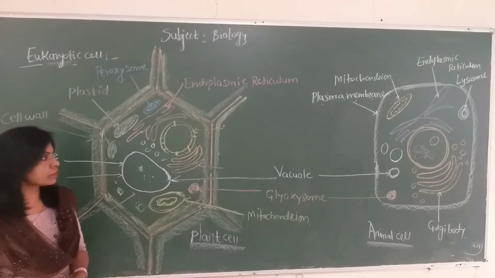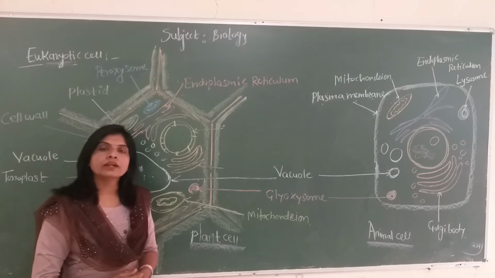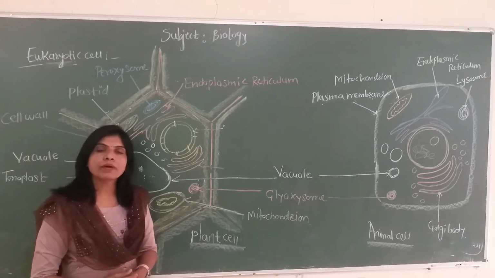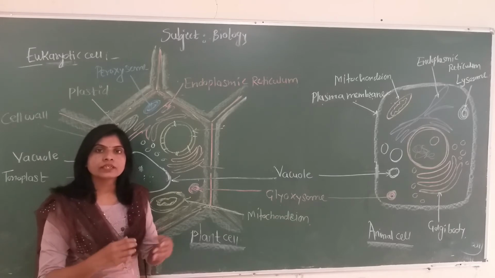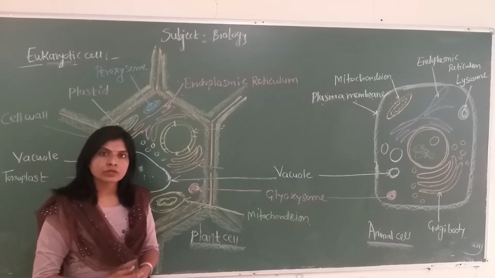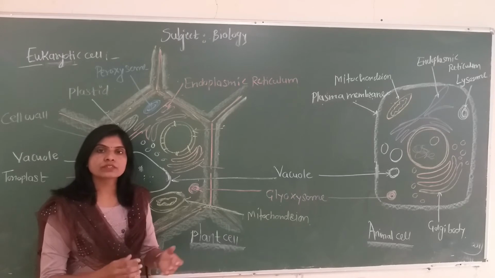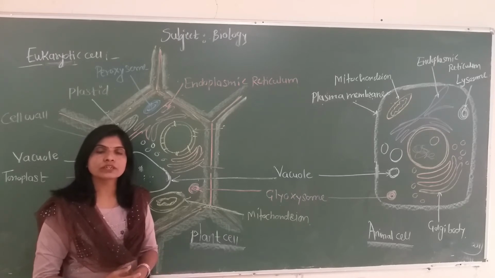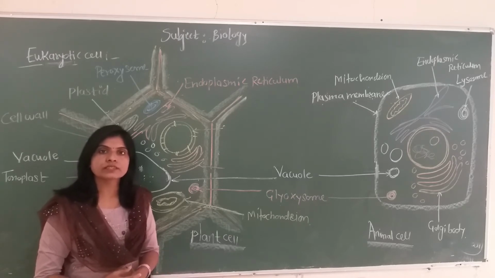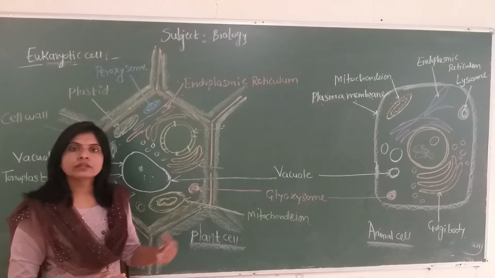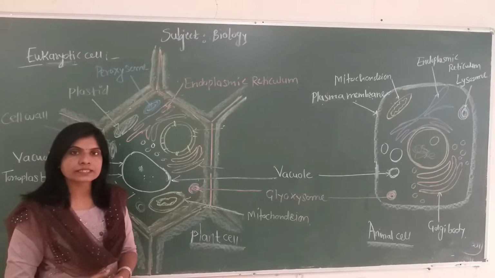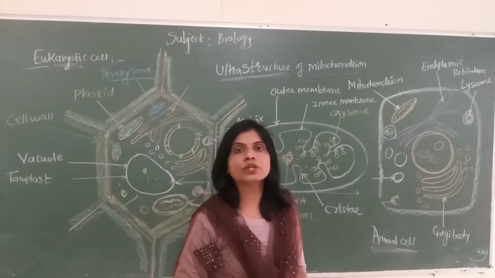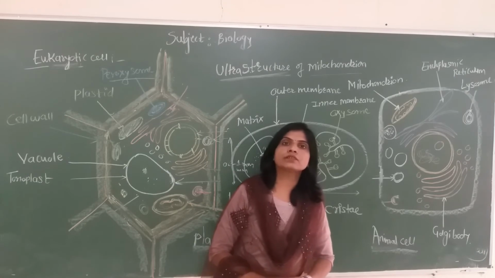In some plants, to make themselves unpalatable to herbivores or browsing insects, they develop vacuoles in their cells in which they store products that are toxic to the herbivores or browsing insects, so that they avoid grazing. The plant thus protects itself from grazing animals or browsing insects. The next eukaryotic cell organelle is the mitochondria.